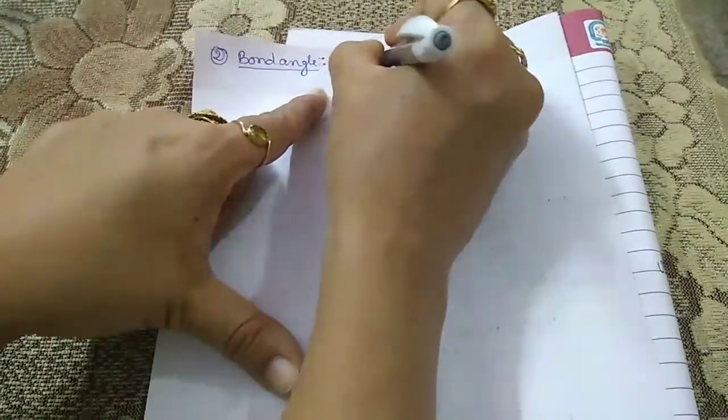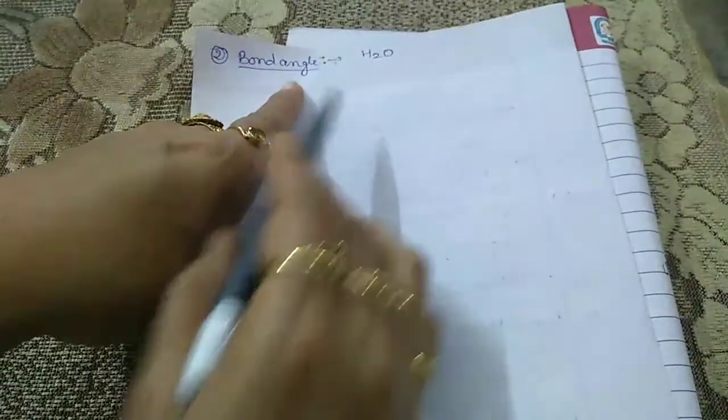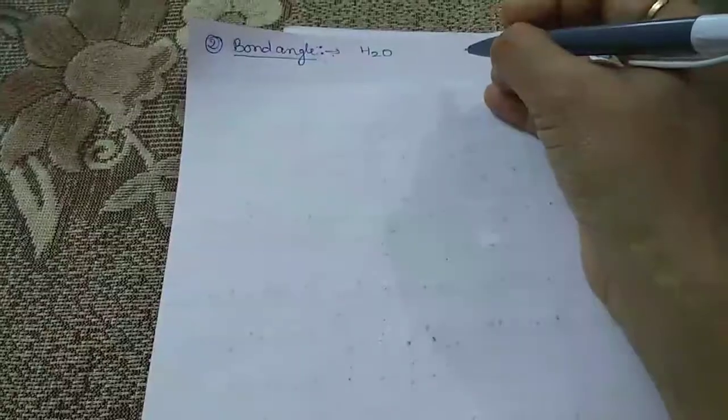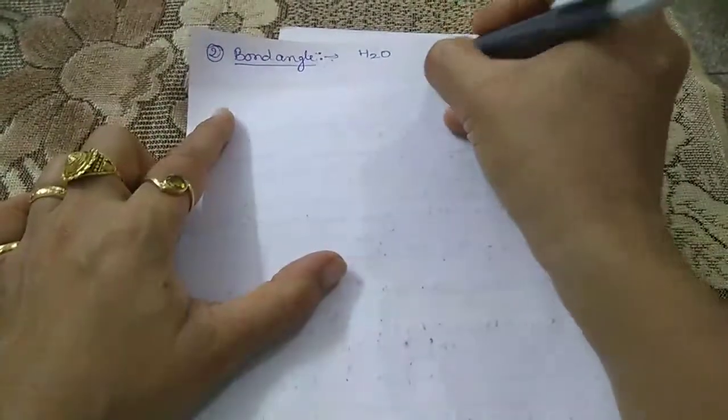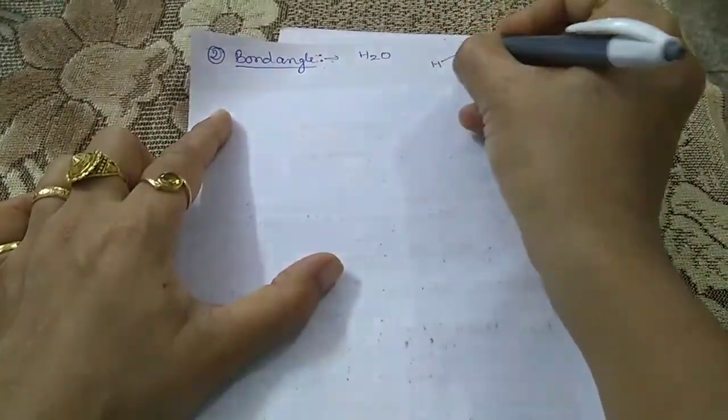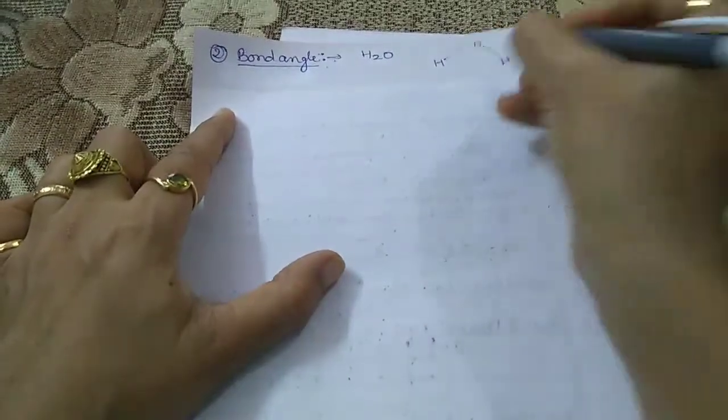For example, let us take H2O. H2O has a bent symmetry, which means its structure is bent. This is the structure of water.